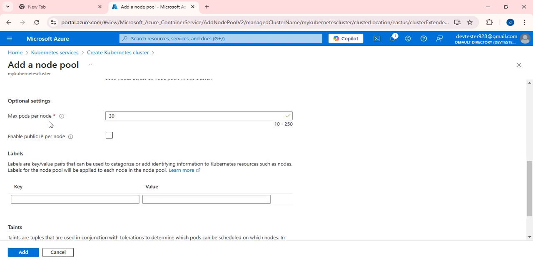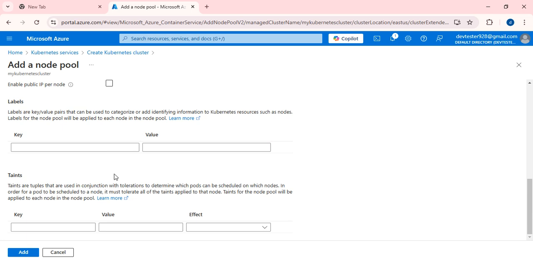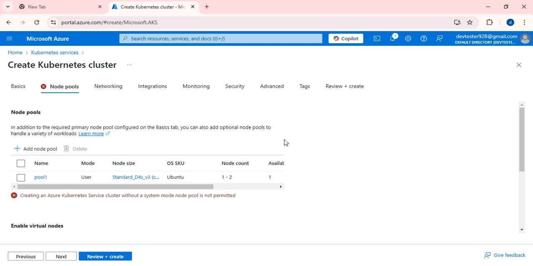Okay, and max pods per node. How many max? 30. We can create 30 max. Okay, leaving everything else, I am just clicking add. Okay, creating Azure Kubernetes without a system mode node pool is not permitted.